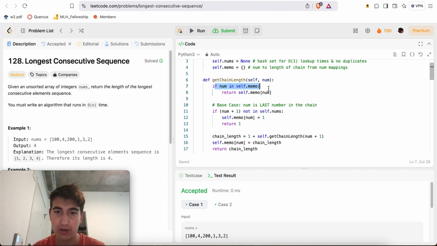What I do is essentially, okay, if I've already computed the result for this number, given I'm querying this function for a specific num, if I've already seen the answer before, I'm just going to return that answer that I've computed before in the past, right?